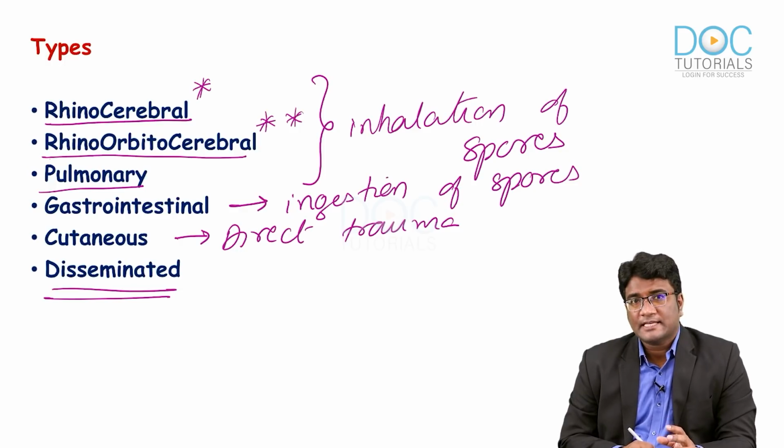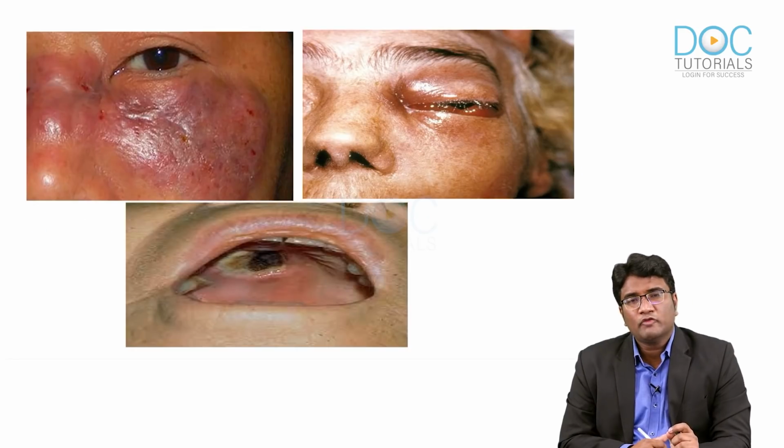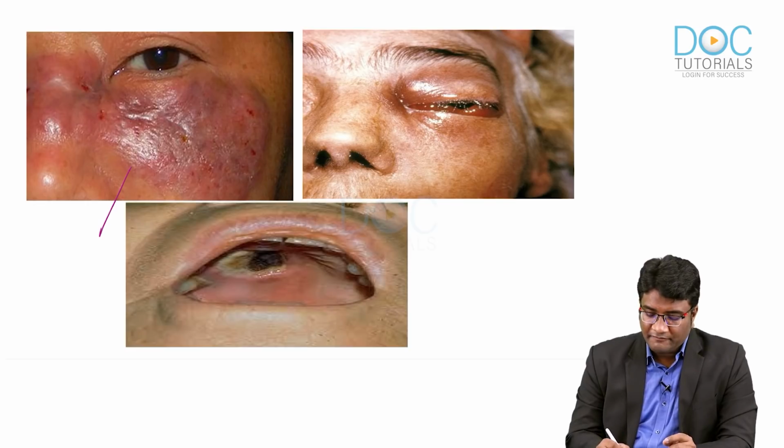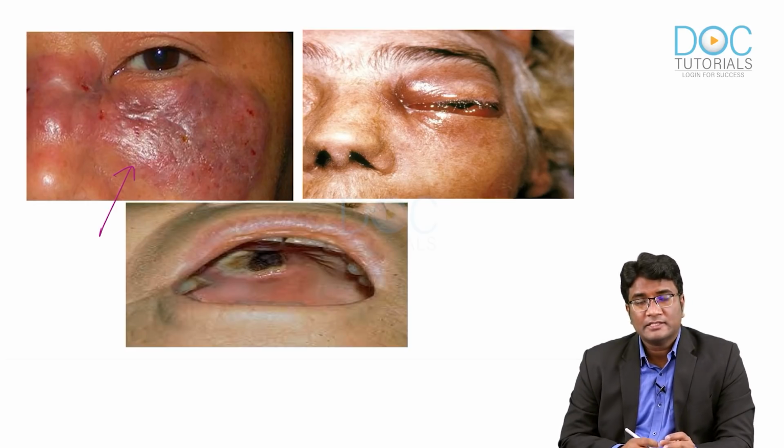So, these are the various types: the rhinocerebral, rhino-orbitocerebral, and the pulmonary mucormycosis, which occur due to the inhalation of these spores; gastrointestinal due to ingestion; a cutaneous type where you have direct trauma to the skin; as well as a disseminated type of mucormycosis. And what would be the clinical features in the patient? The clinical features would be facial pain. There could be tenderness over the area of the sinuses, the maxilla.